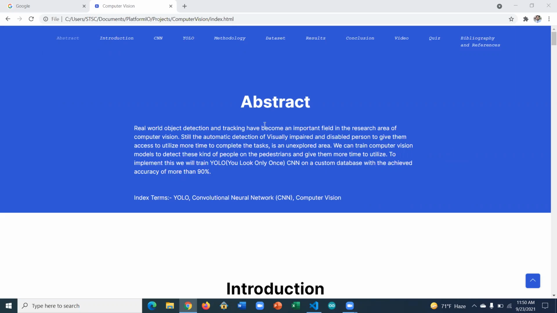So the abstract of this is: real-world object detection and tracking have become an important field in the research of computer vision, and still most of the areas are not explored. For example, for disabled and impaired people, there is a lot of possibility to design software which can help them do their things safely and very easily.